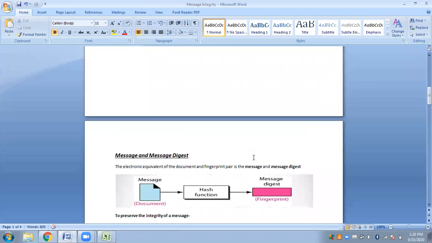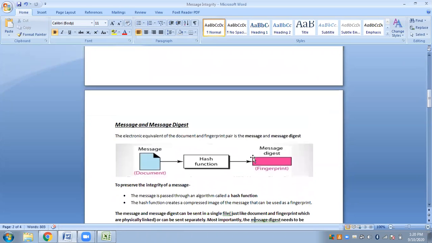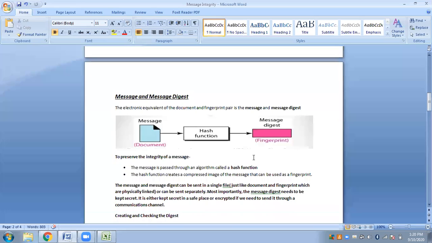Now we will try to understand this in terms of hashing, by electronic means. So now we come to two terms: one is the message and one is the message digest.